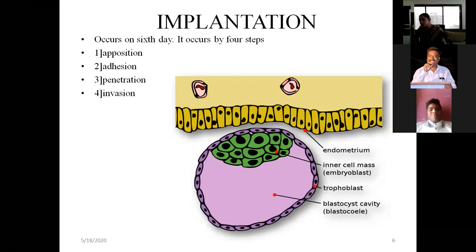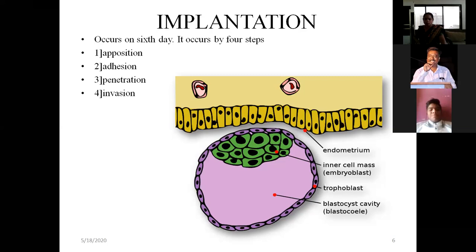What happens in the secretory phase? The glands, the stroma, the vascularity, everything is increased in the secretory phase. So implantation occurs on the 6th day, or the 21st day of the menstrual cycle, when the endometrium is in the secretory phase. Now, what are the steps by which implantation occurs? The first step is opposition, second is adhesion, third is penetration, and fourth is invasion.